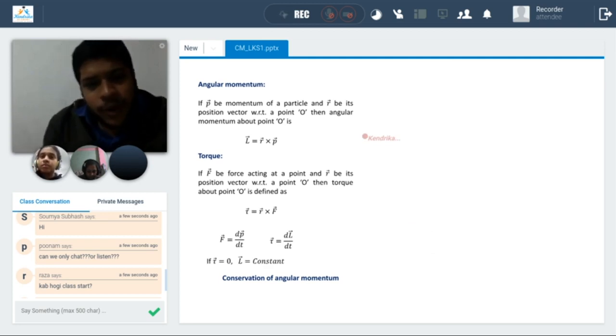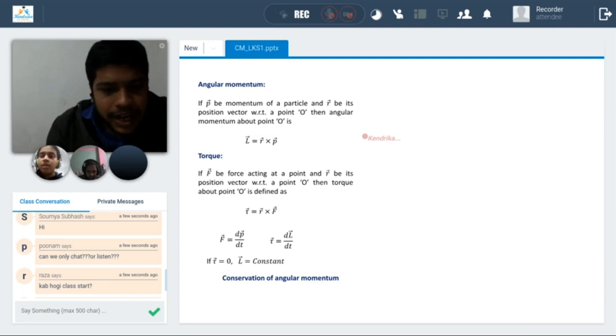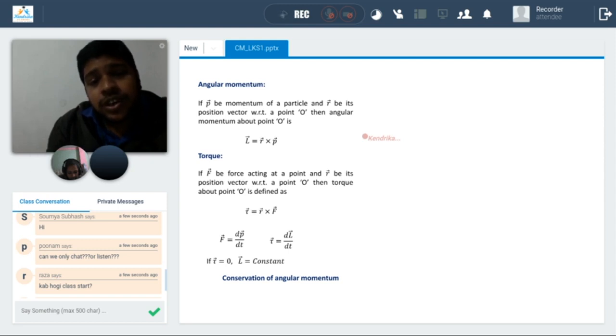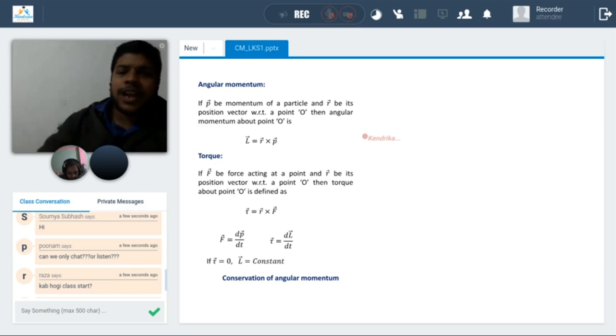Angular momentum: what is angular momentum, what is torque, and how is angular momentum conserved. I've written some basic definitions. Everybody knows them, but we probably need to revise them so that when we are solving problems, we can put the basic definitions in the picture. If P is the momentum and R is the position vector with respect to a point O, we define angular momentum as L equals R cross P.